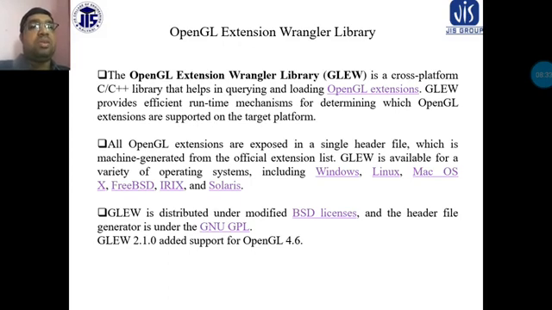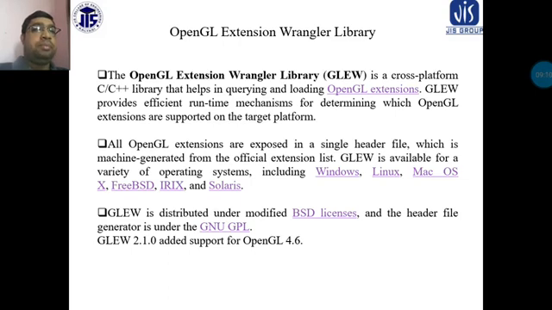Suppose on that same normal computer you can see the operating system. Windows 10 is built in, or a pirated version is placed on your computer, and these things will be maintained according to your operating system. That means GLEW is available for a variety of operating systems, including Windows, Linux, Mac OS X, FreeBSD, IRIX, and Solaris.